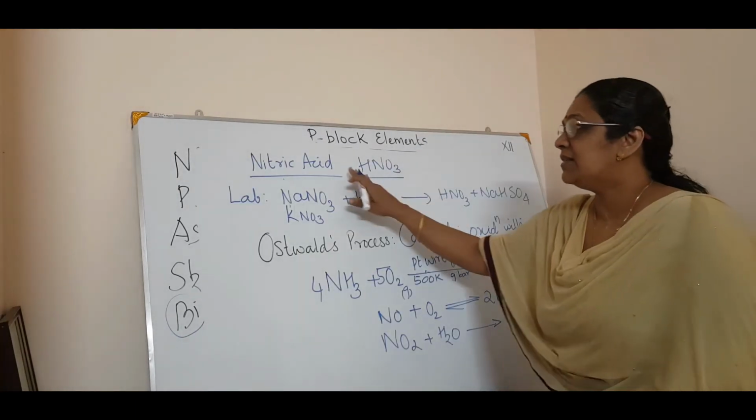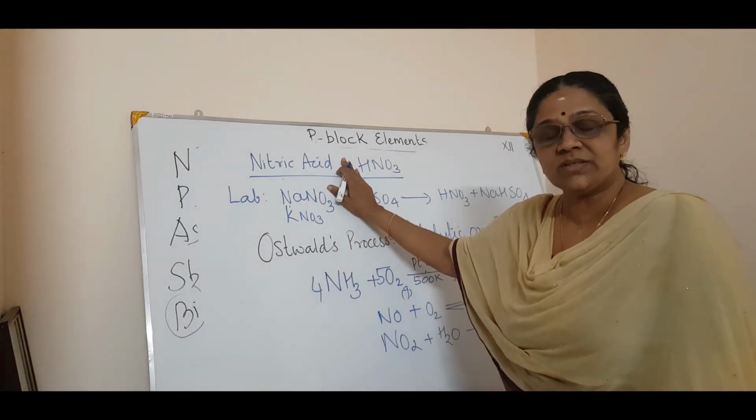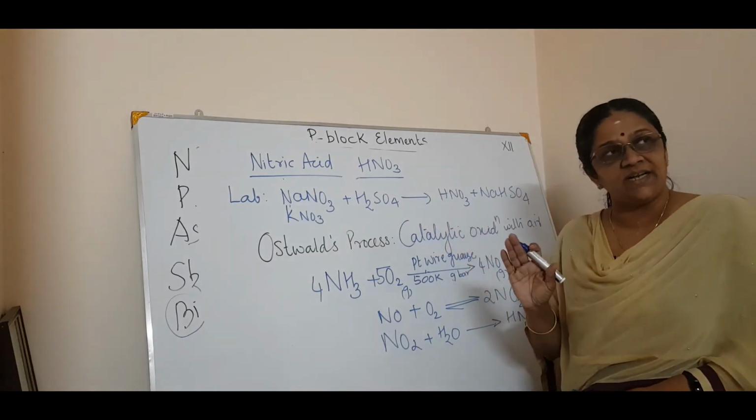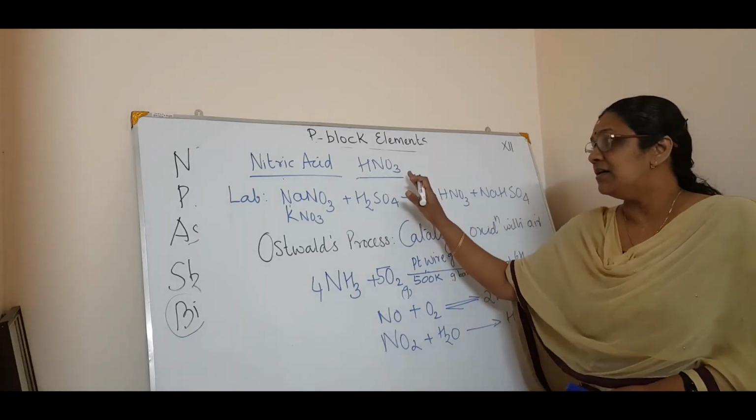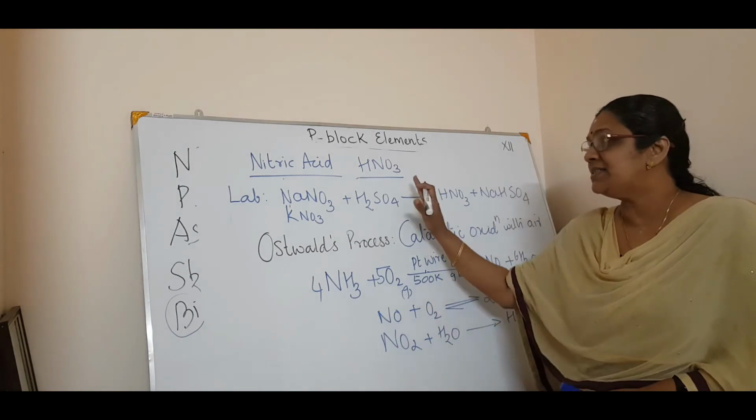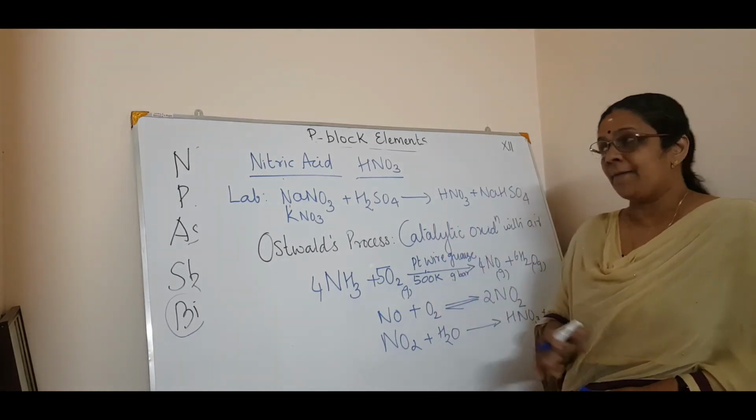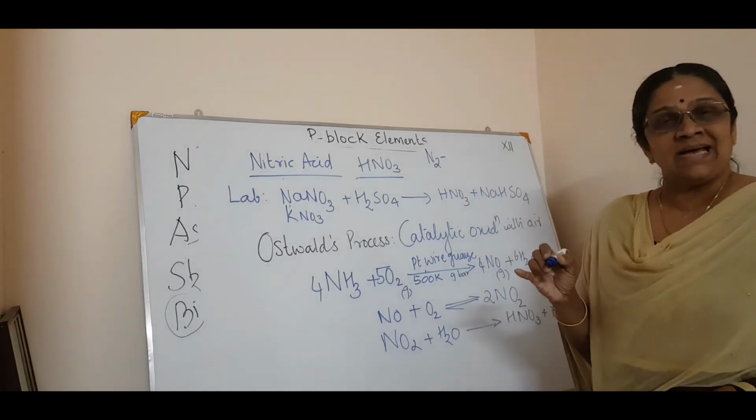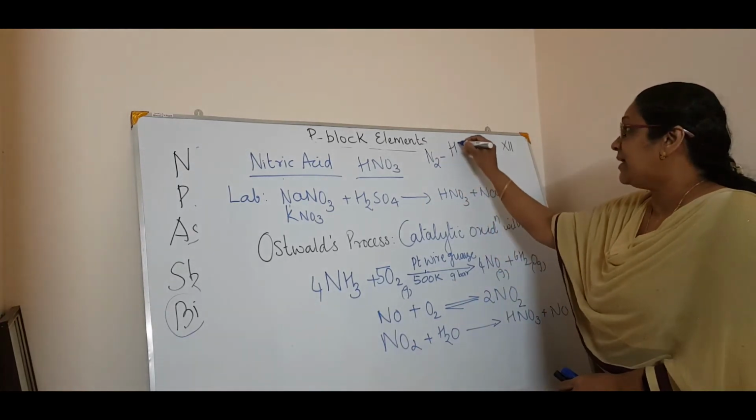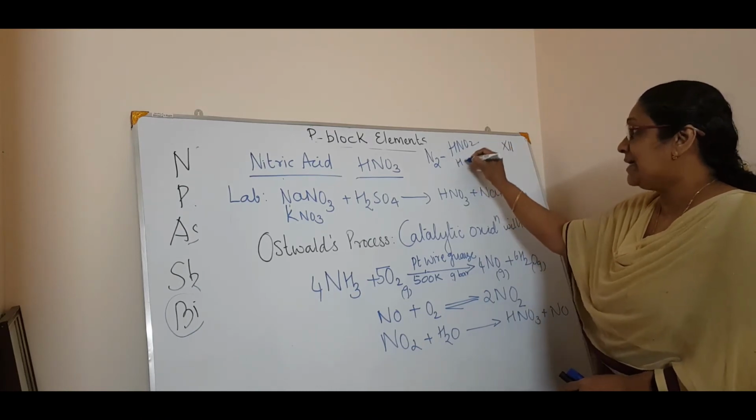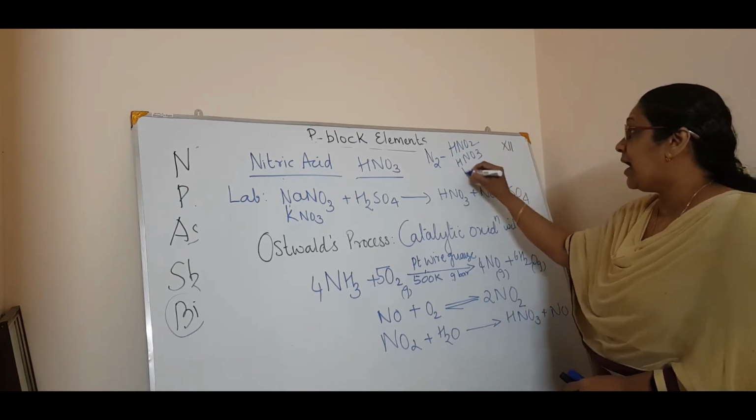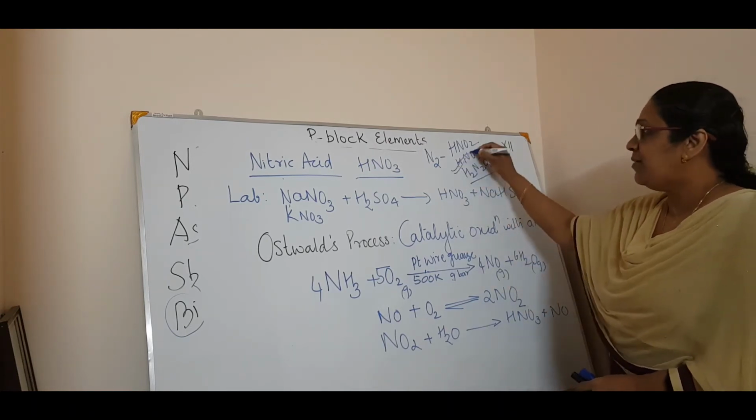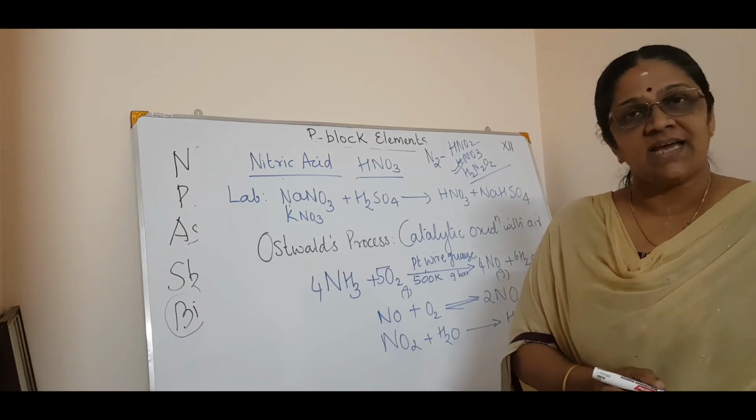Now we will see nitric acid. Three compounds you have to study: nitrogen, ammonia and nitric acid. Nitrogen forms acids, for example nitrous acid, nitric acid and hyponitrous acid, H2N2O2. Out of these, the important one we have to study is nitric acid.